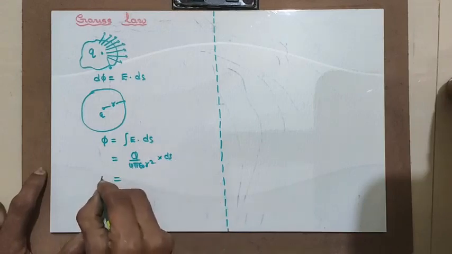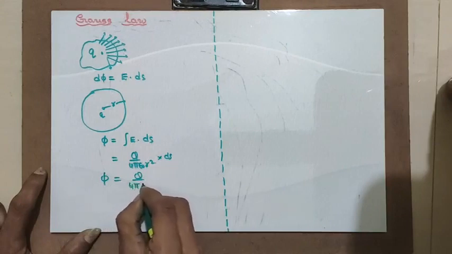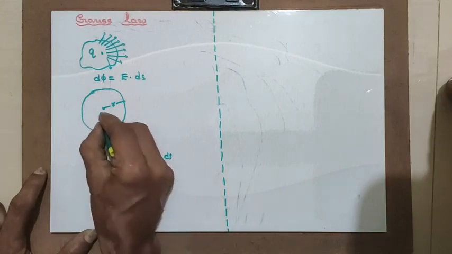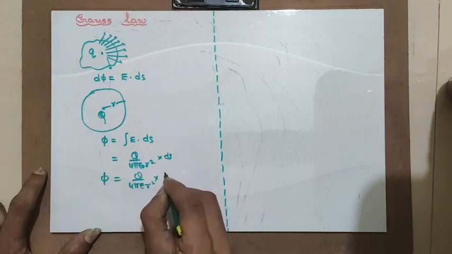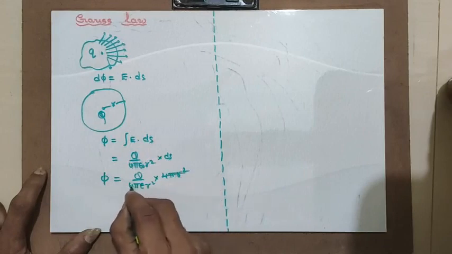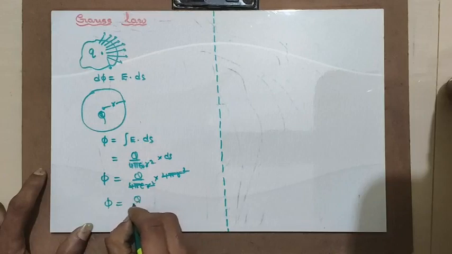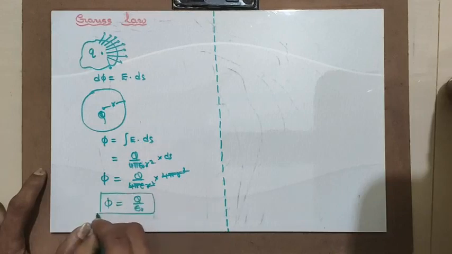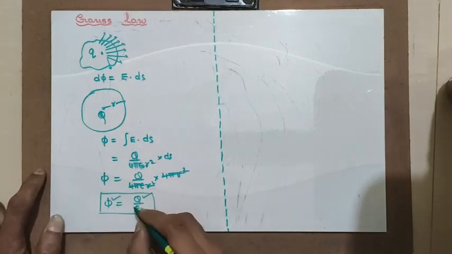Hence, flux becomes equal to Q divided by 4 pi epsilon r square multiplied by total surface area 4 pi r square. Hence, it gives me flux equal to Q upon epsilon naught. The meaning here is the flux directly depends upon the charge. That is the concept here.